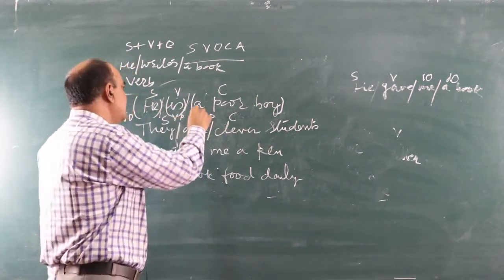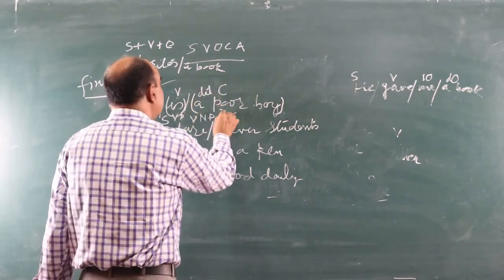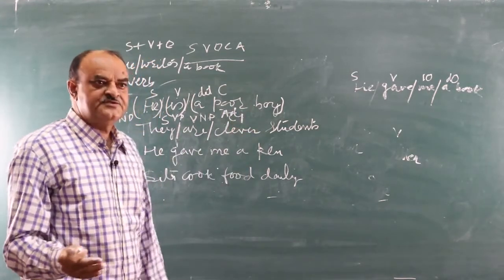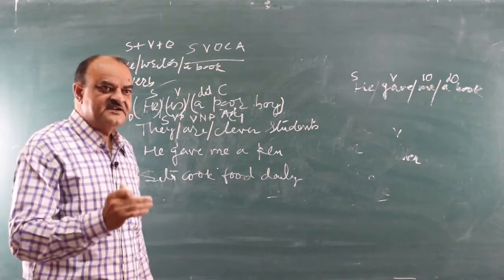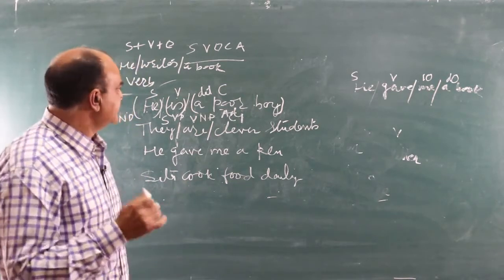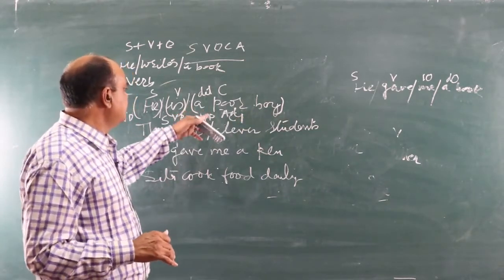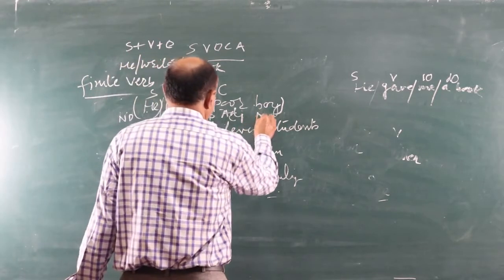A poor boy, a is our determiner, poor is adjective. Adjectives are those words which describe, which qualify, which tell us the characteristic quality of a noun. So this one, determiner, adjective, and boy is our noun.